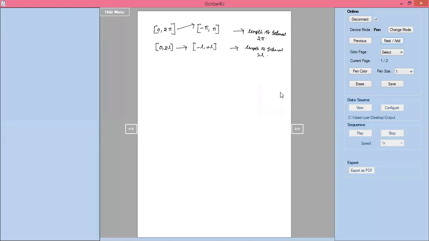I'm going to find even functions and odd functions using this concept. How do you find even and odd functions? In the arbitrary period, the interval is 0 to l or minus l to plus l. Sir, how can I identify an arbitrary interval? If any number without pi comes, that is an arbitrary interval. If pi comes, that is nothing but the period 2 pi, like 0 to pi or minus pi to plus pi, we have to see.